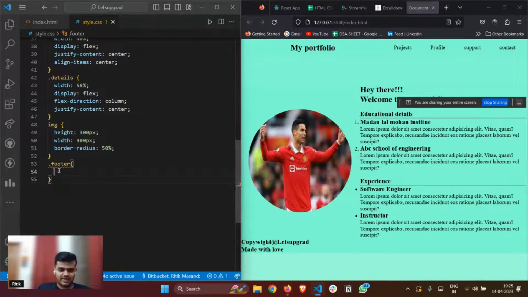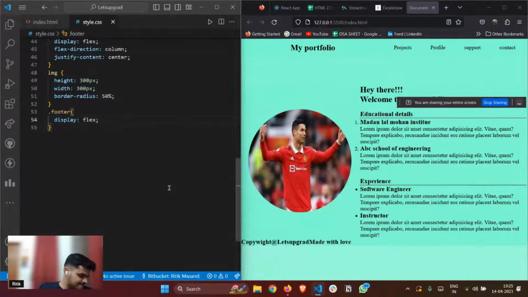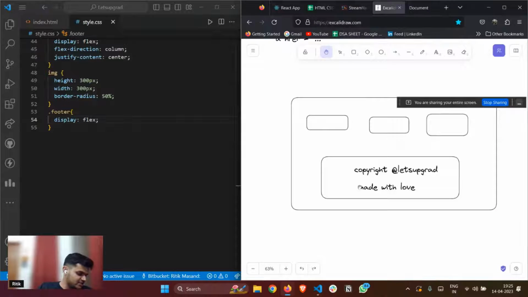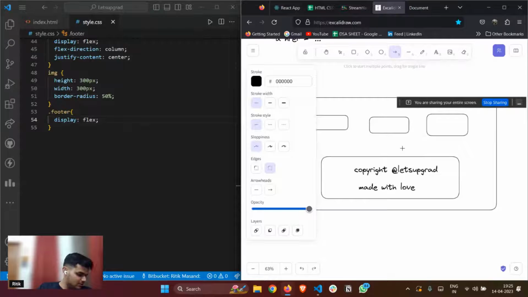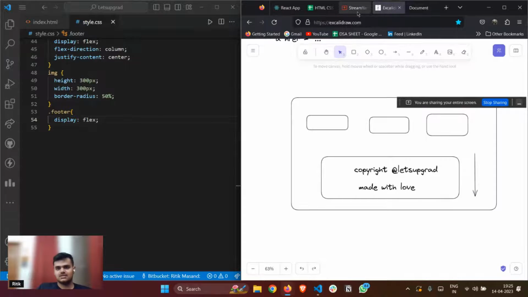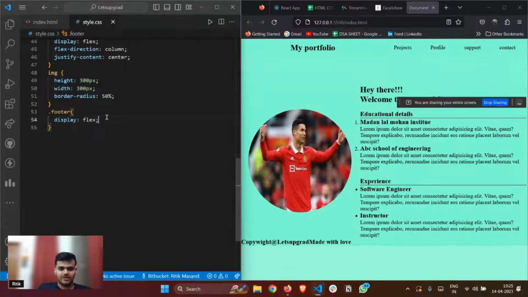So again, flex, display flex, right? Which direction will I apply here? Anyone? Which direction should I apply here? I want to make it like this in this format, right? Which flex direction, guys? Come on, anyone? I want to make it in top to bottom direction. Which direction, guys? I have to make it something like this. Yes, column. So flex direction column, right? We have this for now.